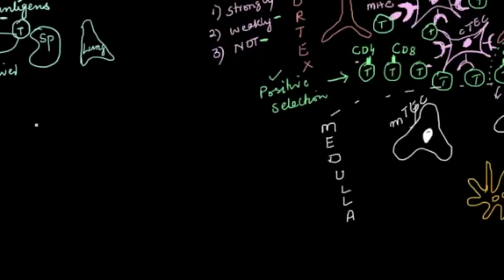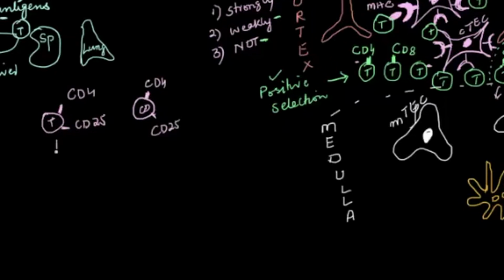So, one minute. T regulatory cells normally have on their surface CD4 and CD25, correct? Now another T cell, a simple CD4 cell, also has CD4, and when it becomes activated, it also produces CD25.